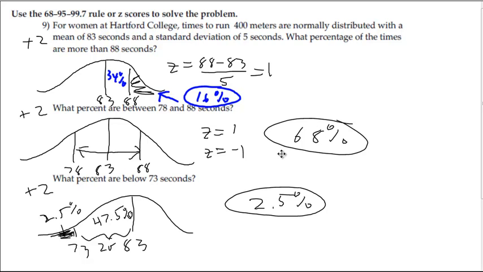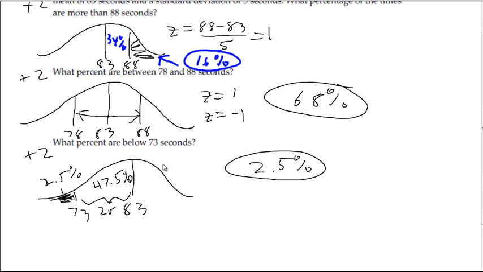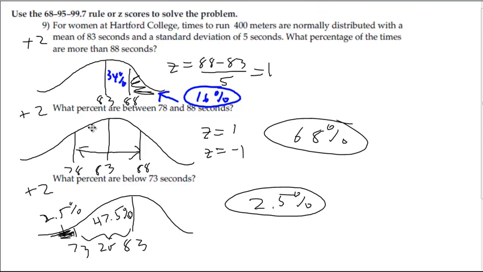So you just put 68%. You could look up those z-scores and get pretty close to 68 as well. And then what percent are below 73? So we draw a line here at 73. It's 2 standard deviations below normal. And if 2 standard deviations is 95%, it would be in the middle. That means there's 2.5% in each tail. So that's how we get the 2.5%. Or you could look up -2 in your z-table.